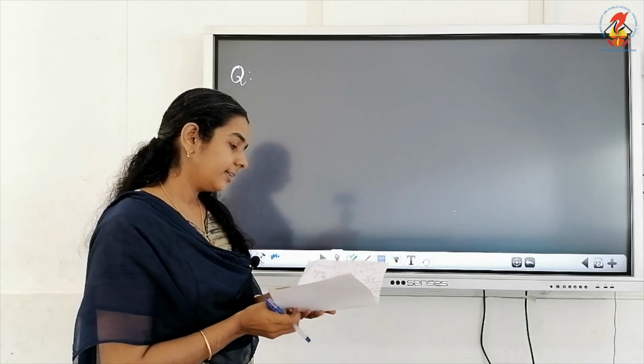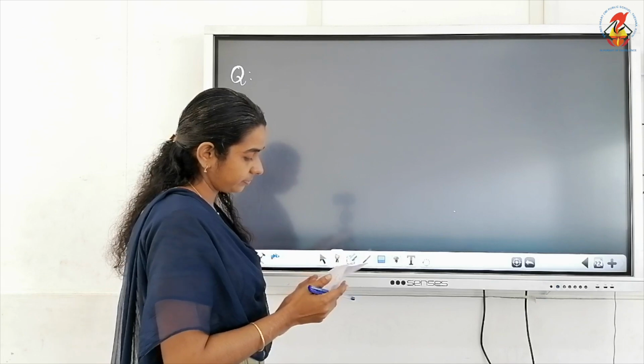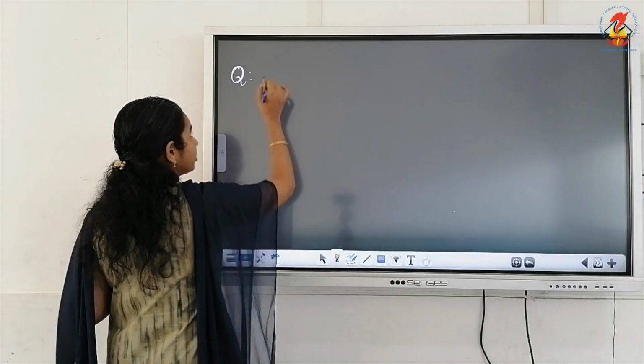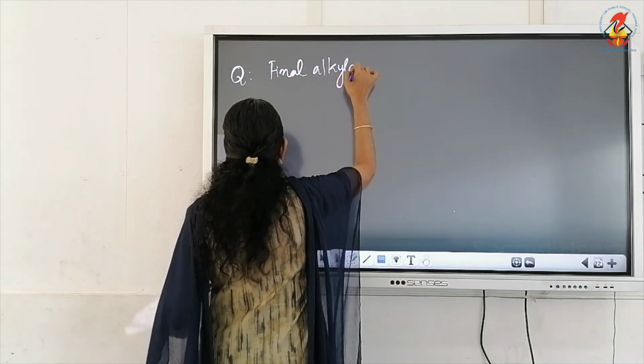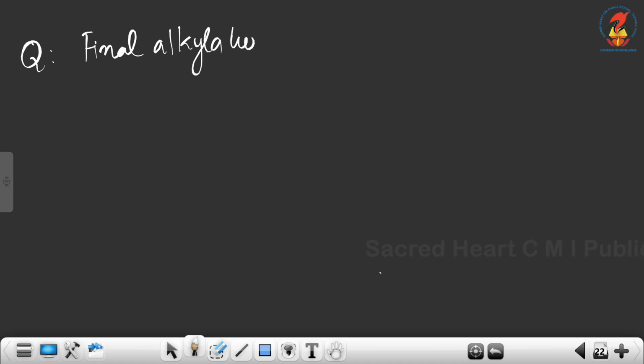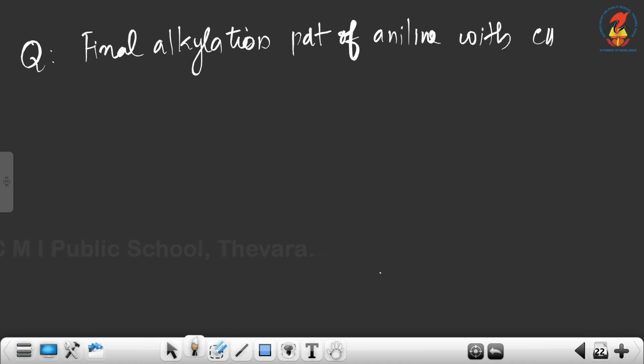The question is: write the reactions of the final alkylation product of aniline with excess of CH3I.